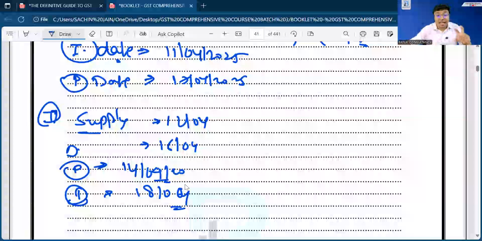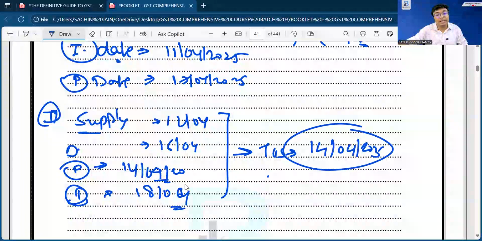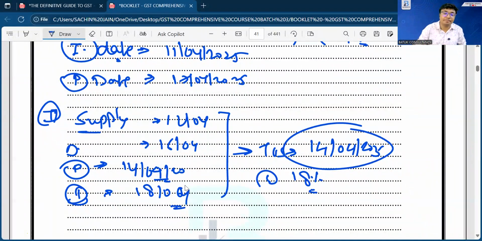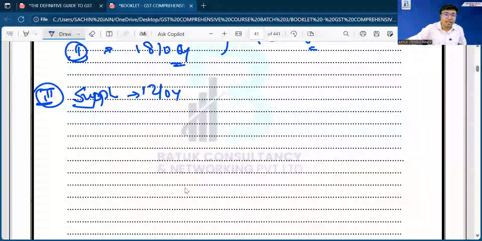In such a scenario, as the supply has already been made before the change in rate of tax, the time of supply will be your payment date, that is 14th April 2025. Accordingly, the rate of GST will be applicable at the rate of 18%. That is the rate which is applicable prior to the change. Third situation, because in these two situations you all are correct. Okay, third situation: supply, yes, 12th of April, change in rate of tax, yes, 16th of April.